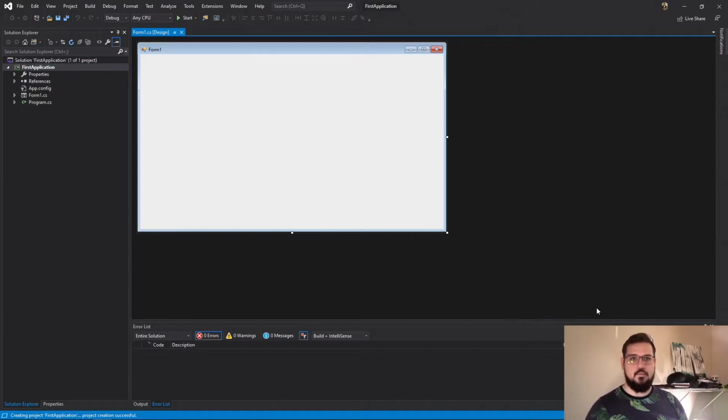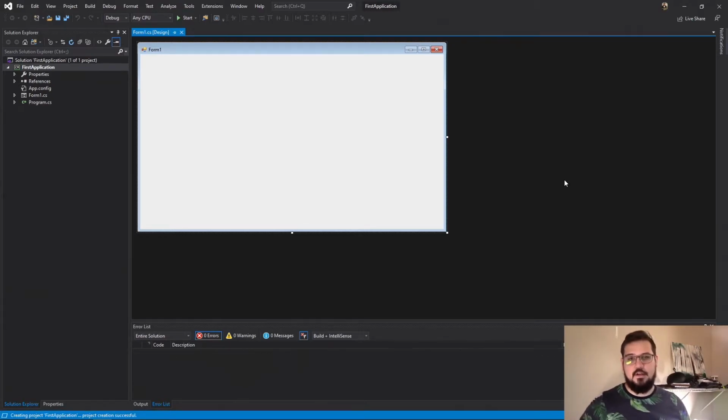Because we haven't decided what program we want to make yet or what we want to do with our program, we're going to start with just some real basic things. Again, showing you Visual Studio 2019 and the basics thereof. This is what's known as your designer. This is a beautiful interface that I've noticed a lot of IDEs struggle with. There are a couple that have some really nice ones, but Visual Studio, in my opinion, has the best one